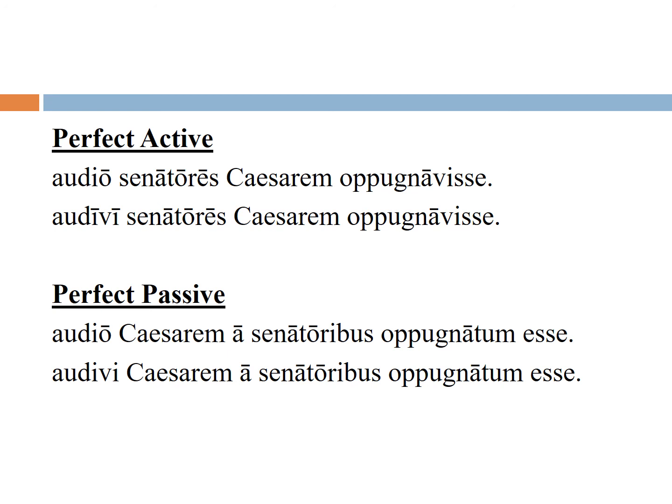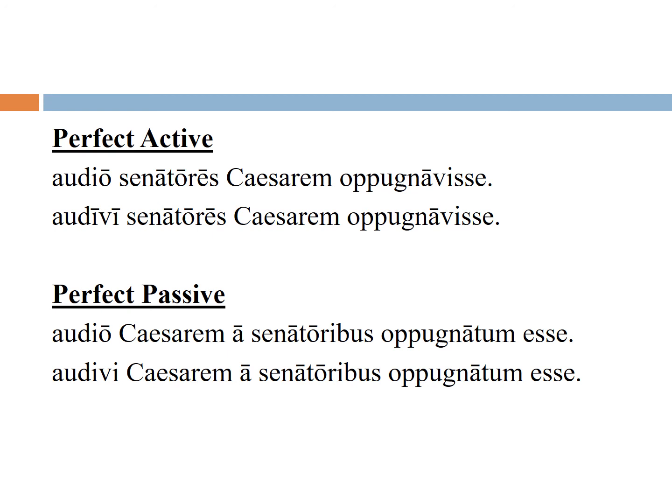Now let's look at passive. So here we have oppugnatum esse. That's a perfect passive infinitive. I hear that Caesar has been attacked by senators versus I heard that Caesar had been attacked by senators.